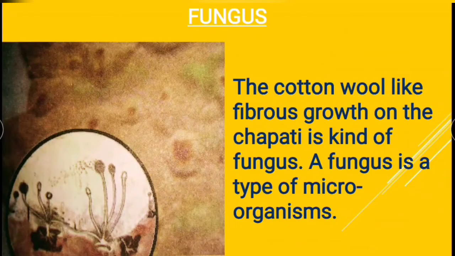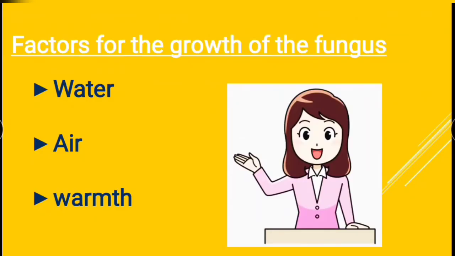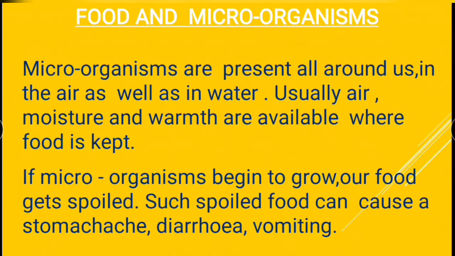Pickles and jams. Fungus. The cotton wool like fibrous growth on the chapati is a kind of fungus. A fungus is a type of microorganism. The various factors that are responsible for growth of fungus are water, air, warmth. Food and microorganisms. Microorganisms are present all around us in the air as well as in the water. Usually air, moisture and warmth are available where food is kept. If microorganisms begin to grow, our food gets spoiled. Such spoiled food can cause a stomachache, diarrhea or vomiting.